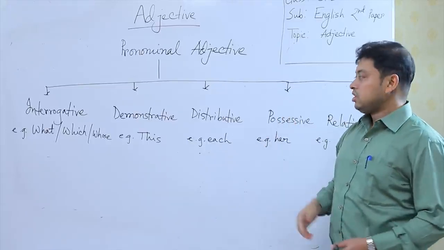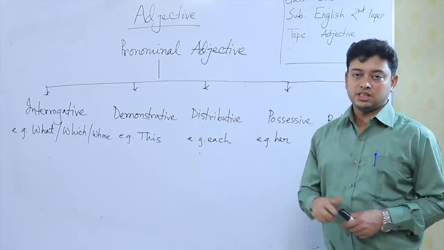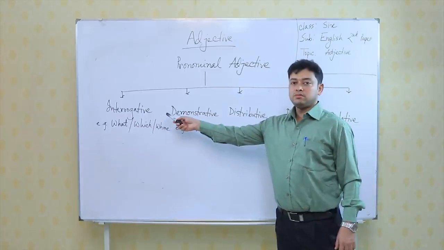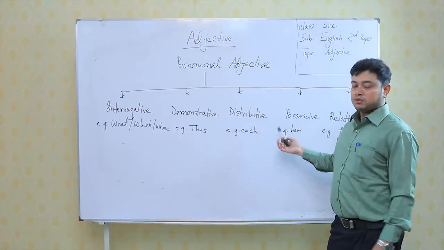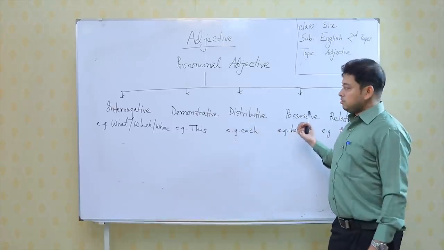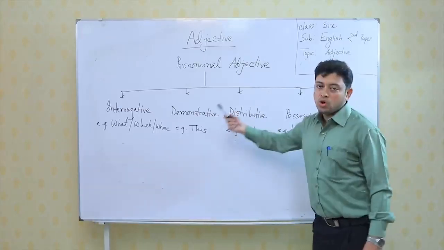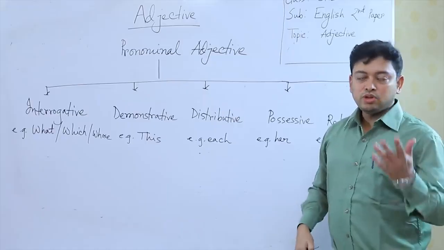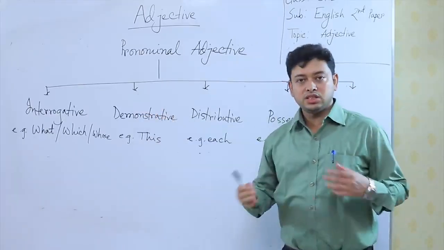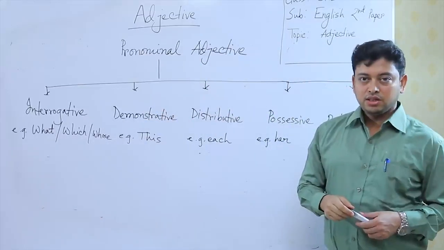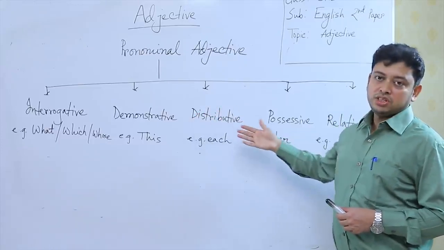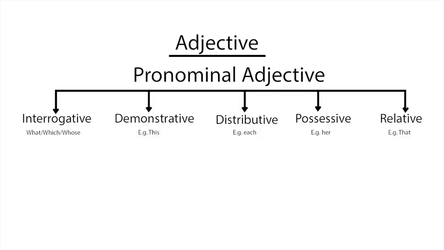But the problem is, when it is qualifying a noun, the name changes. It becomes interrogative adjective, demonstrative adjective, distributive adjective, possessive adjective, relative adjective. Finally, these all are pronominal adjectives. So, if you want to write interrogative adjective, your answer is correct. If you want to write pronominal adjective, your answer is correct as well. So, now please write down this in your copies, then we shall try to discuss some of the examples. Then the idea becomes very clear.